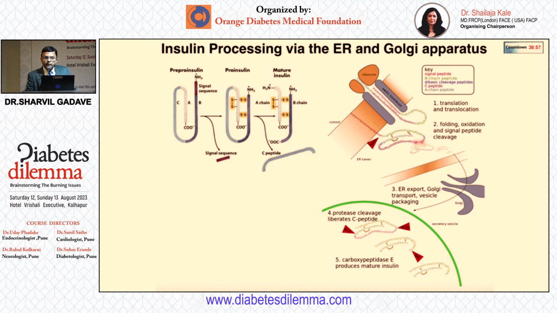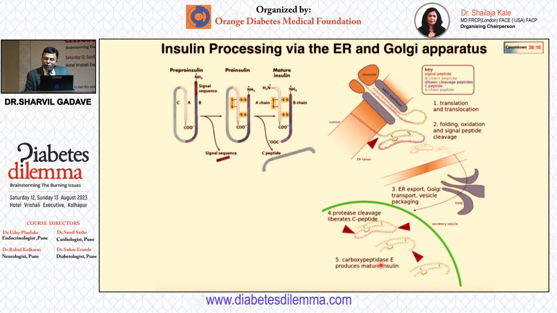Now once it is here, it has to undergo different changes. First thing is it should have these disulfide bonds. That is very typical of insulin. So those bonds are formed, and then all this enters the Golgi apparatus. And here we see there is this very important step. These proteases cleave C-peptide from proinsulin. So the C-peptide gets cleaved. So we know that there is equimolar amount of C-peptide to endogenous insulin. So that is why we use C-peptide as a marker of endogenous insulin secretion.